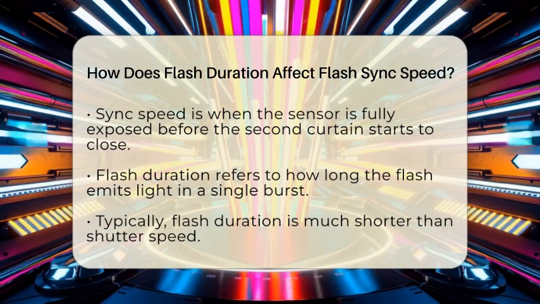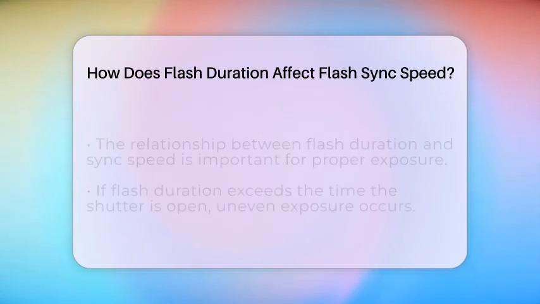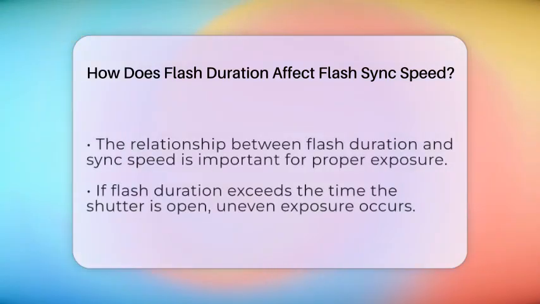A shorter flash duration allows the flash to emit light in a very brief moment. This can fit perfectly within the camera's sync speed window. As a result, you can achieve sharper images and cleaner exposure at the maximum sync speed.